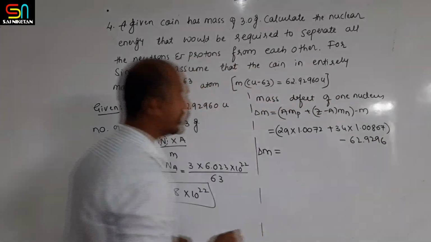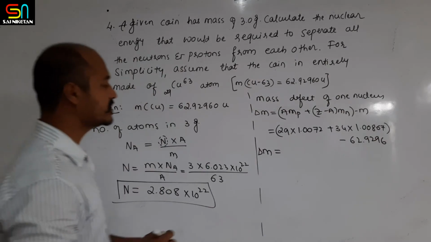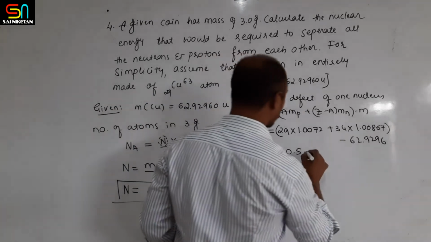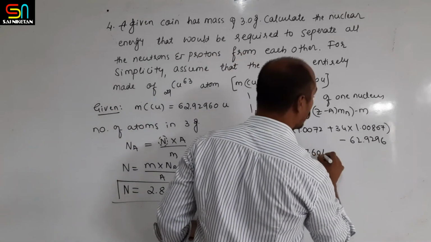If you operate the calculator, you will get delta m as 0.5604